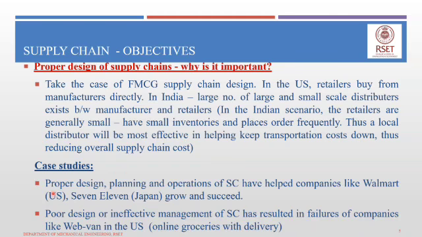Proper design, planning and operation of supply chains have helped companies like Walmart in the US and 7-Eleven in Japan grow and succeed. Whereas you can see examples of poor design or ineffective management of supply chains resulting in the failure of companies like Webvan in the US, which was an online grocery store with home delivery.